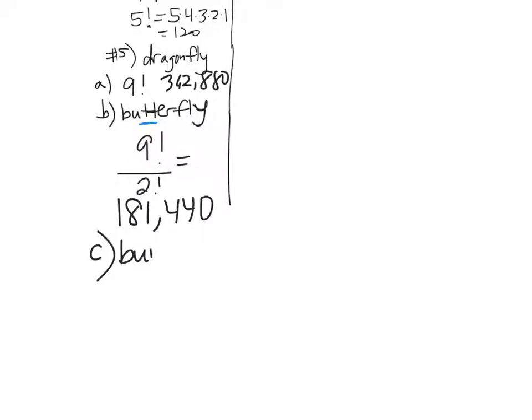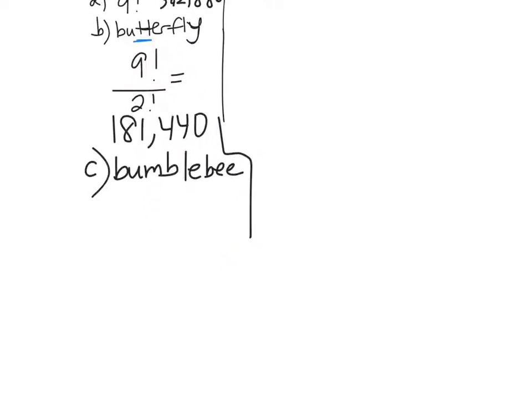Okay, what if we have multiple repeats, like the word bumblebee? These are all 9 letters. It's very exciting. Let's take bumblebee and find out how many arrangements there are, because the word with B, B, B, L and so on is going to be the same if you take any of those B's and mix them around, right? So you have to take out all the repeats. So it's 9 factorial divided by, how many B's do we have? 1, 2, 3. So 3 factorial. What else repeats? The E repeats 3 times. 3 factorial. So you divide those out.